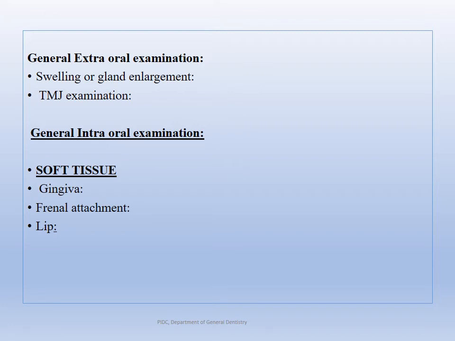If it is necessary, please jot it down in your case sheet. If you find that the patient has this bluish discoloration on the tip of his nose or in his fingers, if you see central or peripheral cyanosis, please make a note of it. And before you start treating the patient, please send him to a medical physician to get a consent. And if the patient is not aware of it, get it checked out.